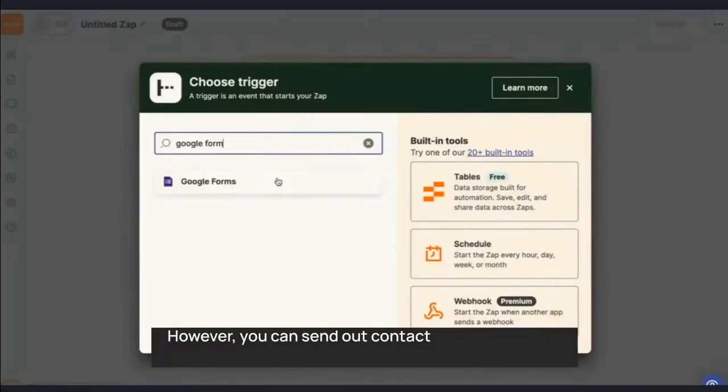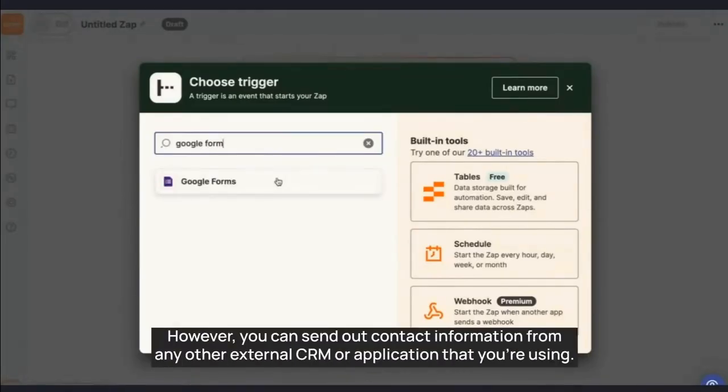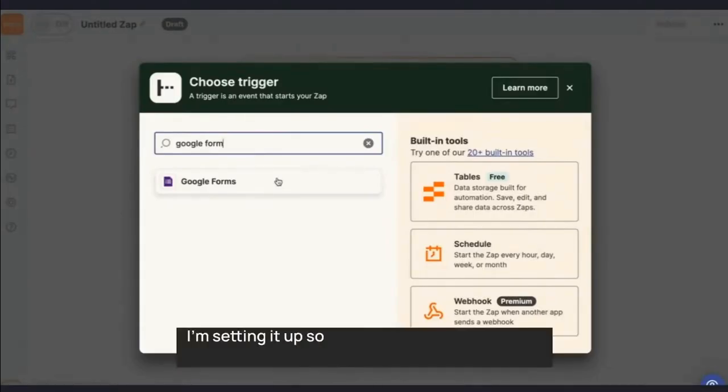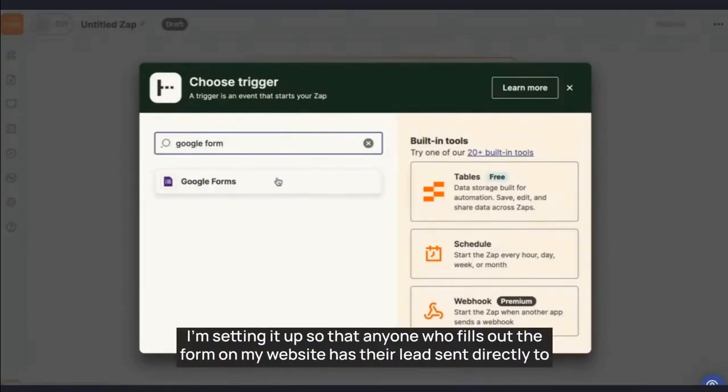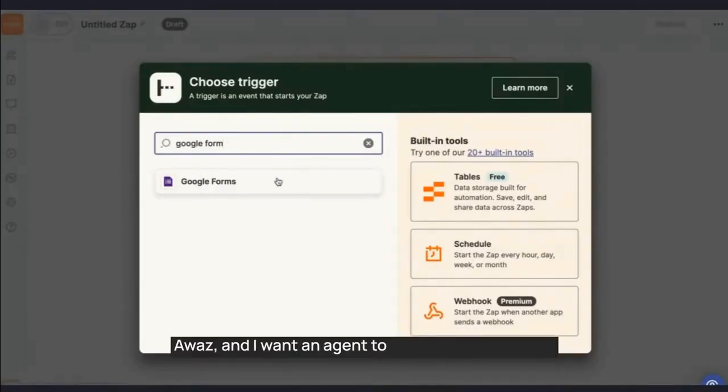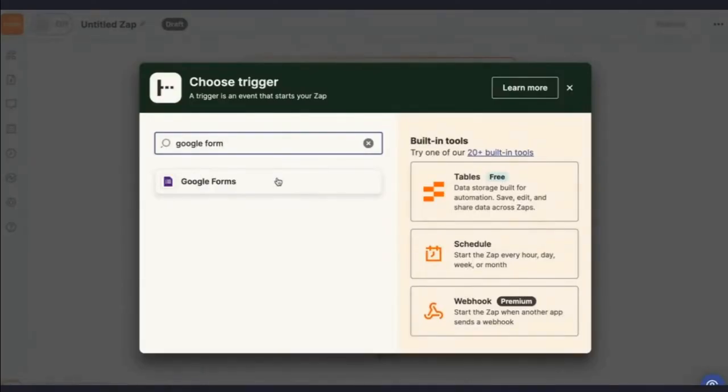However, you can send out contact information from any other external CRM or application that you're using. I'm setting it up so that anyone who fills out the form on my website has their lead sent directly to a WAS, and I want an agent to call that specific lead.